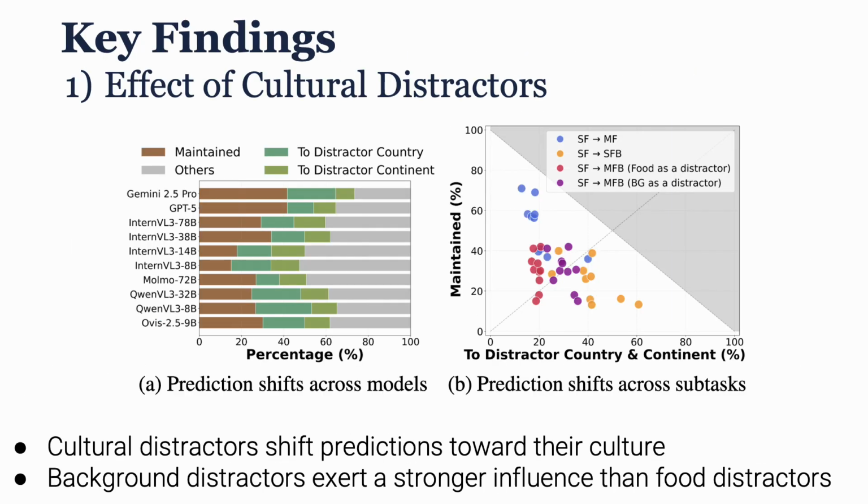We further analyze the effect of culture distractors, and our finding shows that culture distractors shift predictions toward their culture, which means that when a distractor is added, models often change the answer from the original single food prediction to the distractor's country or a closer culture. Also, background cues exert a stronger influence than food distractors.